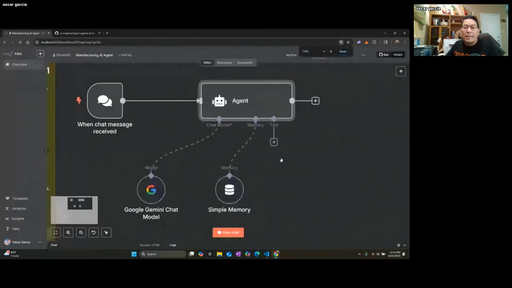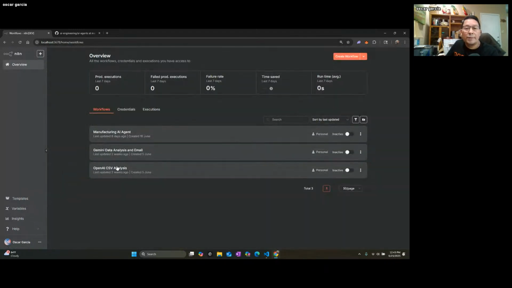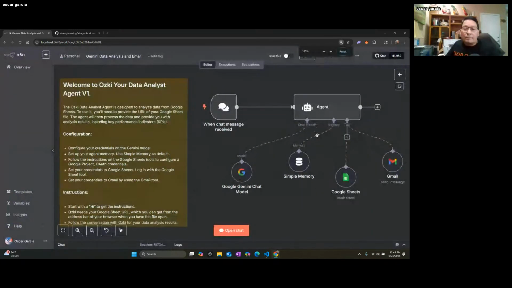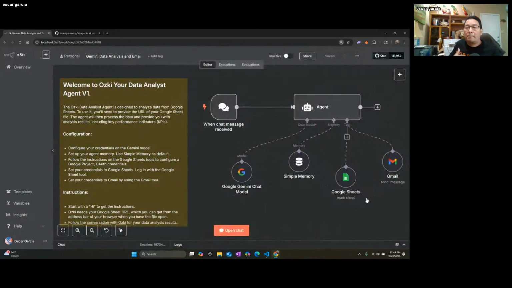In this one it is not wired to a tool, but let's say it was wired to a tool. So I'll show you quickly. If you're wired to a tool, let's say, for example, an email, you could use something like this. And in this case, we can see that this agent can integrate with Google Sheets. It can send emails, and it can do that. But how is this magic? If you think about it, how is this magic?